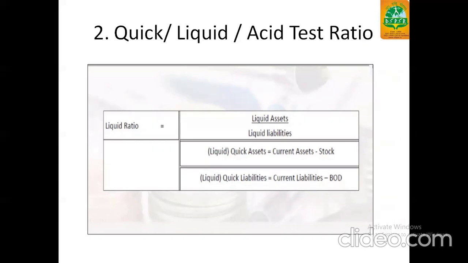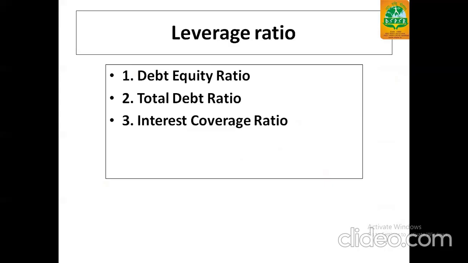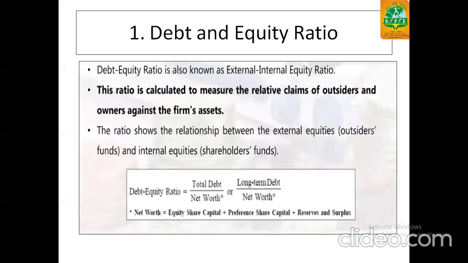Liquid ratio goes like this. It will cover 2 portions, liquid assets and liquid liabilities. Liquid assets are current assets minus stock, and liquid liabilities, or we can say quick liabilities, are current liabilities minus bank overdraft. The formula says liquid assets upon liquid liabilities. Next, we'll be covering leverage ratio. Under leverage ratio, we have 3 portions: debt equity ratio, total debt ratio, and interest coverage ratio.